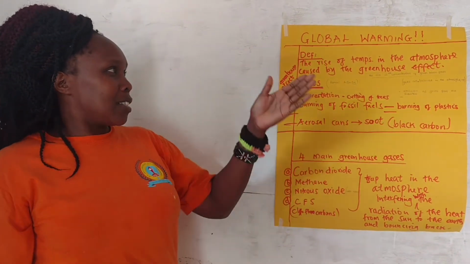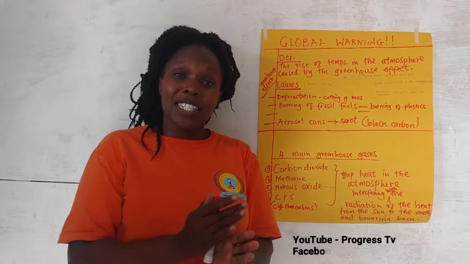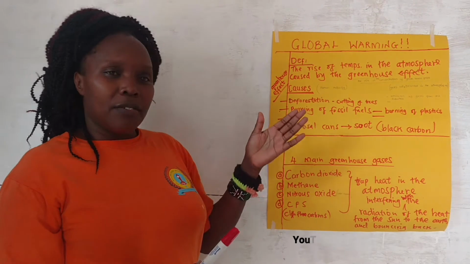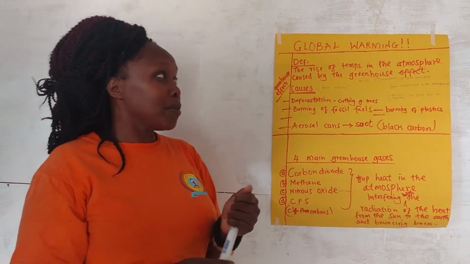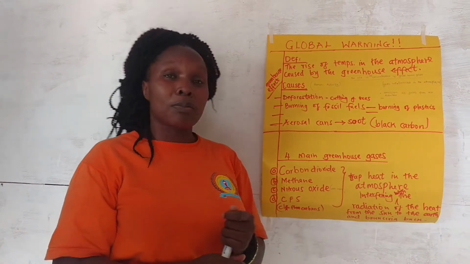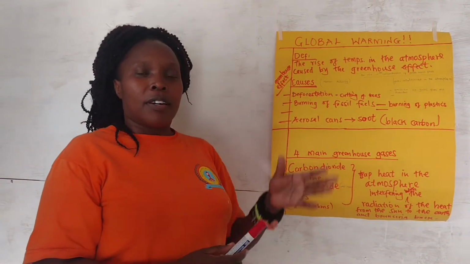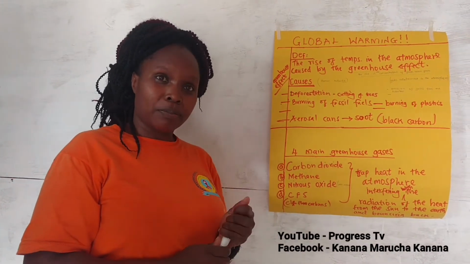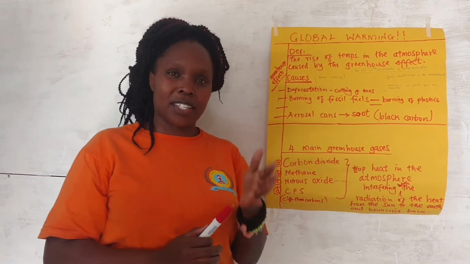Now, let's just jump into our topic, global warming. What is the meaning of global warming? If I can define it, global warming is the rise of temperatures in the atmosphere caused by the greenhouse effect. Global warming is the rise of temperatures in the atmosphere, and this is caused by greenhouse effect.